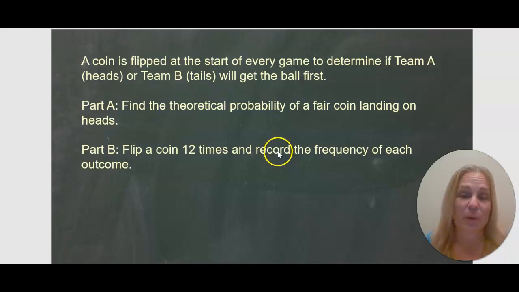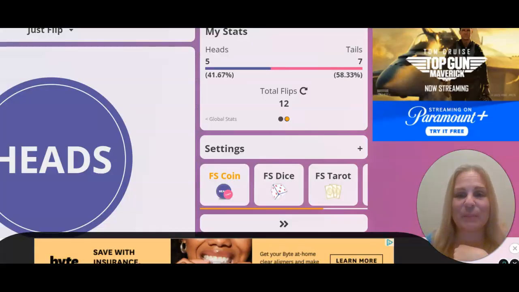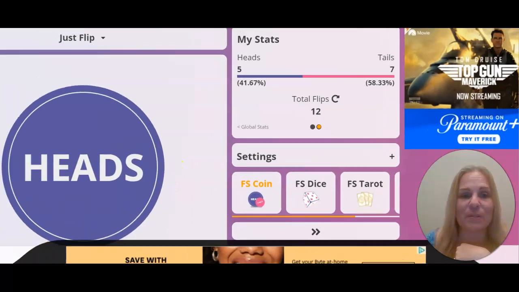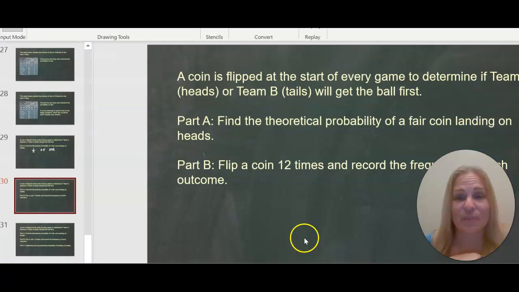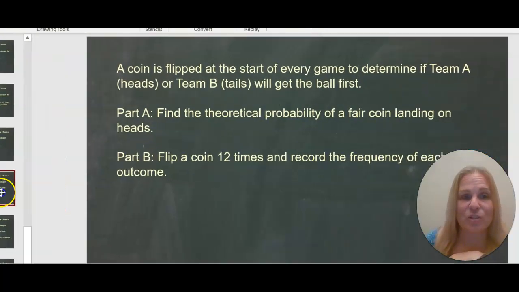Flip a coin 12 times and record the frequency of each outcome. So let me take you over to the Flip Simulator site. I still have it open. And you can see that I have coin flips here. Let me move this over. And you can see that I have flipped the coin 12 times. And I got heads 5 times, right? So back to our question at hand.